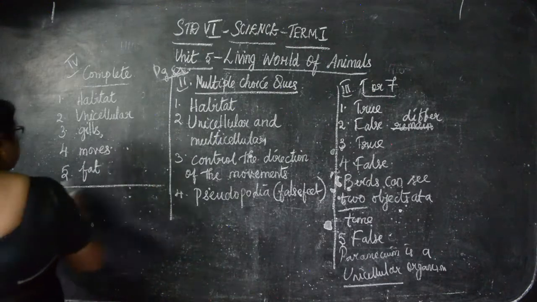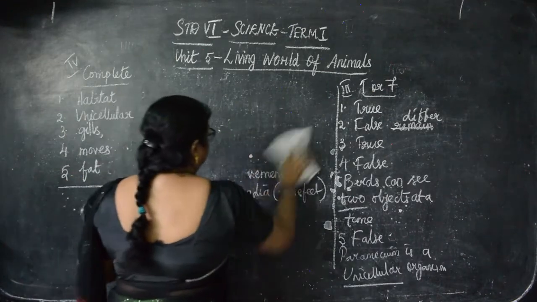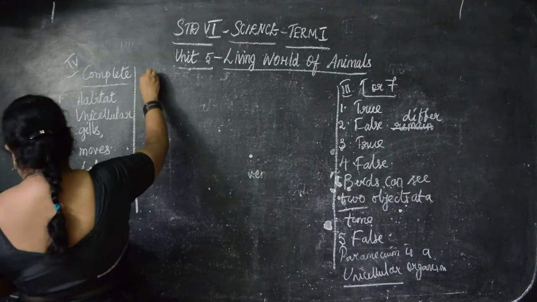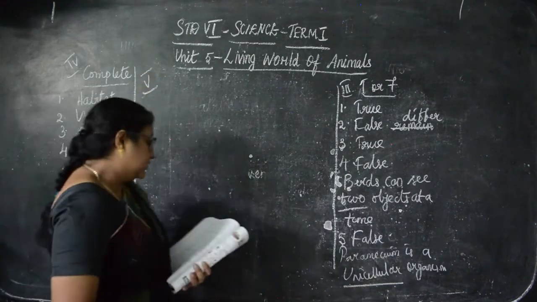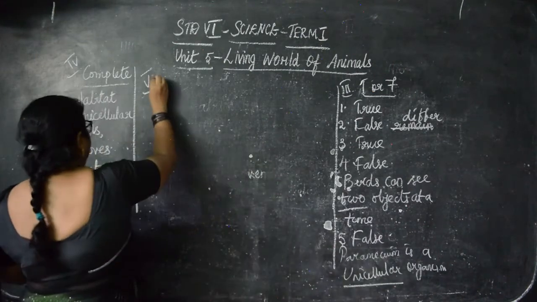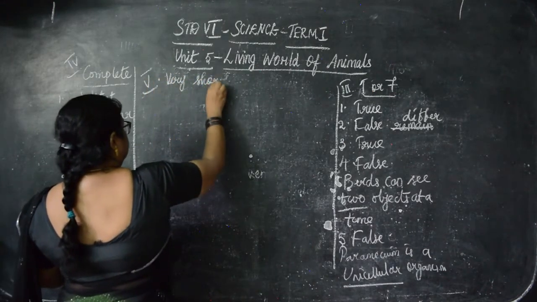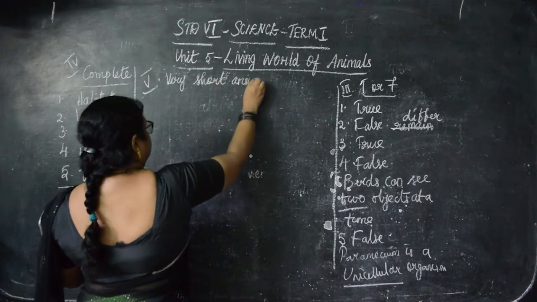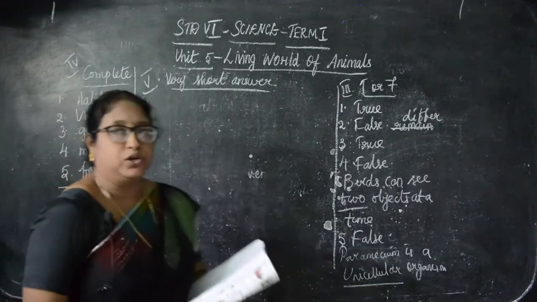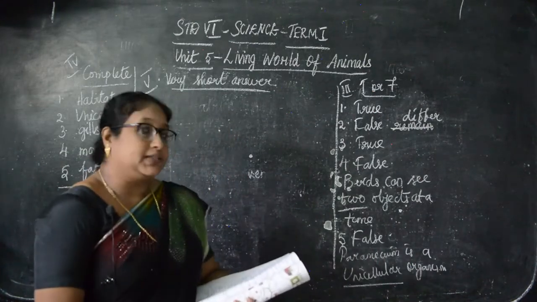Next we will go to Roman number 5, children. Very short answers they have asked. First is, how do the birds catch their prey? I'll write down the answers, children. The questions are in the book itself, so I'm not writing the questions, only the answers on the board. You can read the questions from the book.